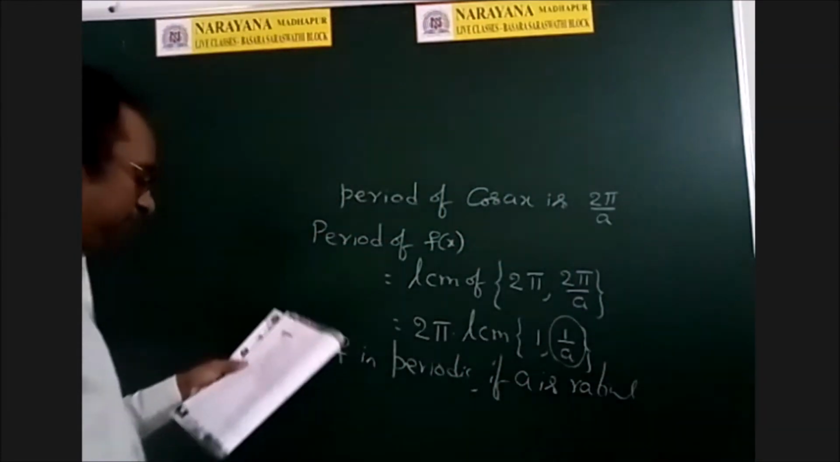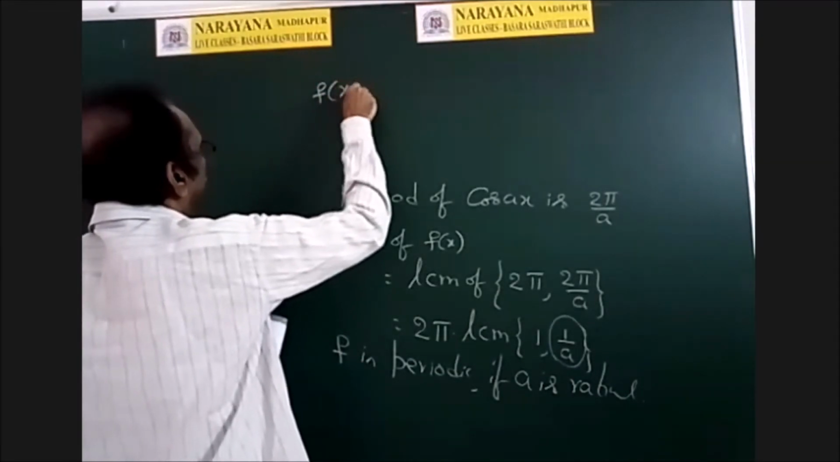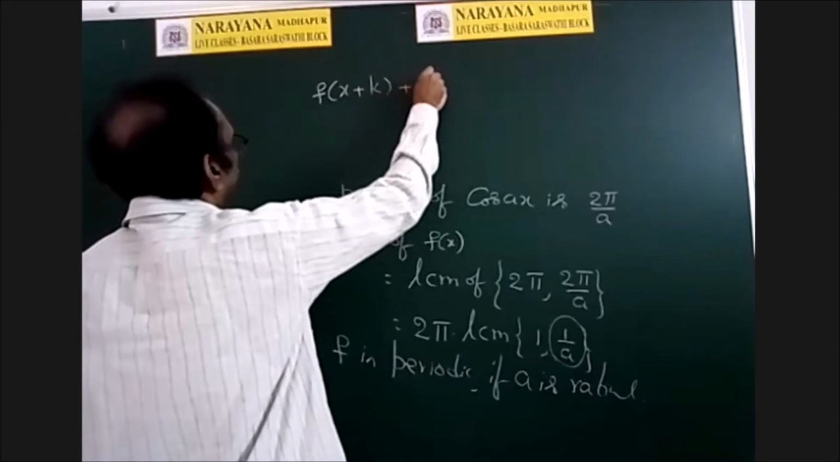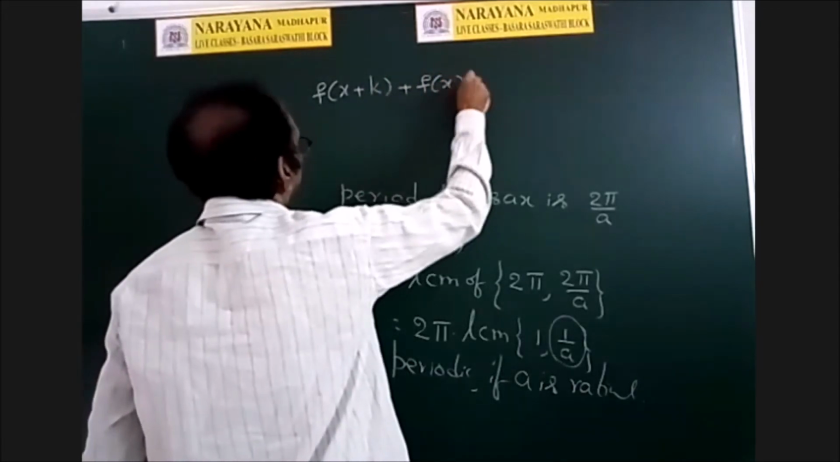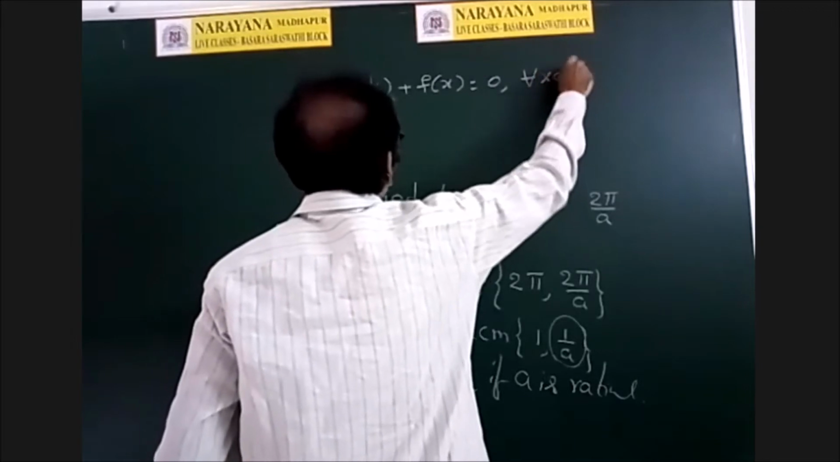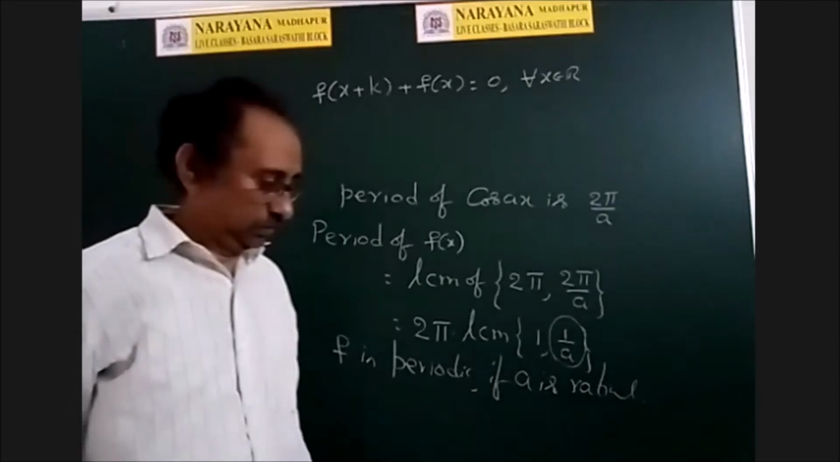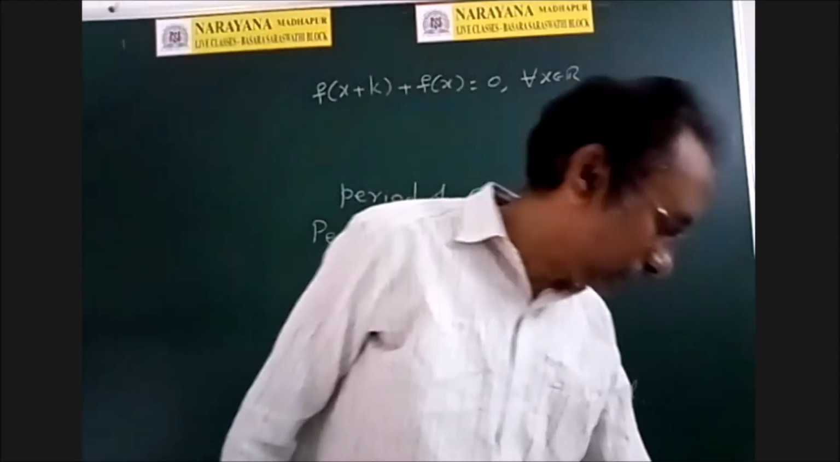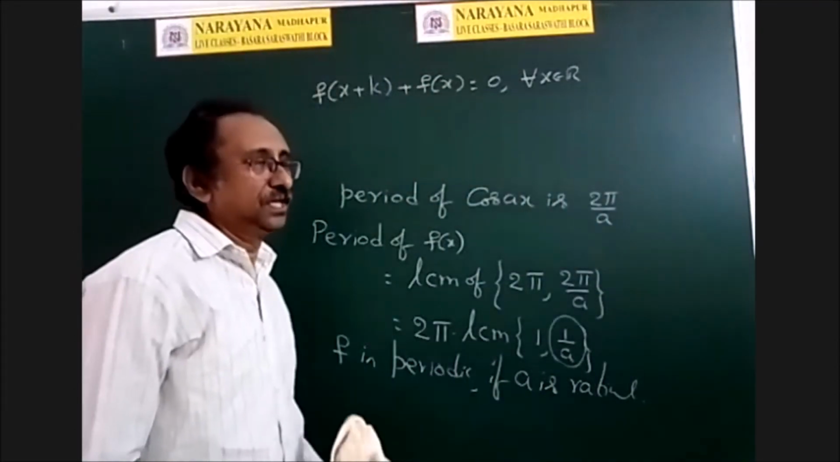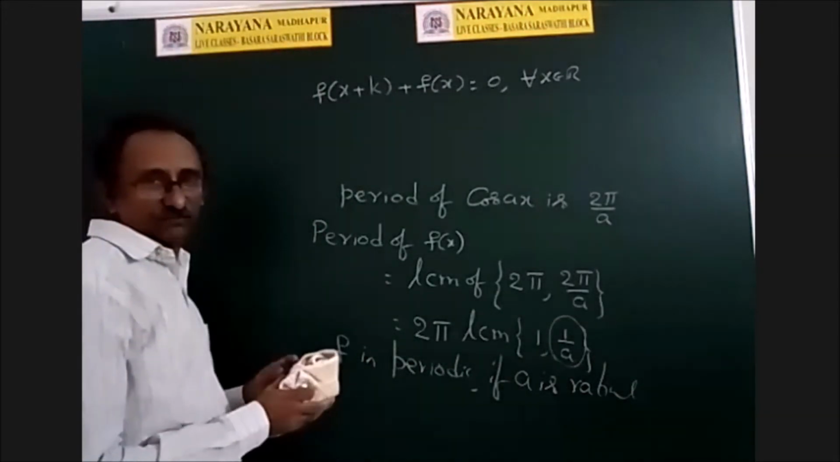See, third question: f of x plus k plus f of x is equal to 0 for all x belongs to R. Then, is f a periodic function? If at all it is a periodic function, what is the period of that function? That is the question.